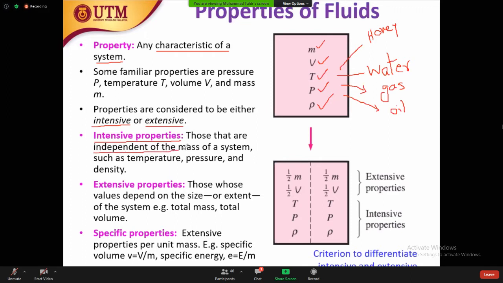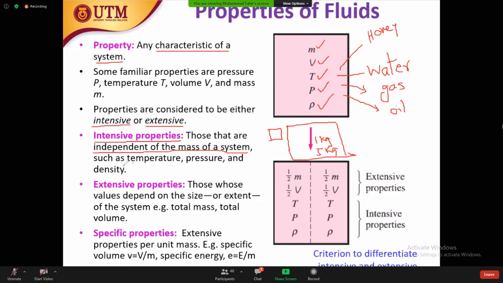Mass of the system means if your system is very small, or your system has a very big size, or maybe the mass is 1 kg, or maybe the mass is 5 kg, it has no relation. The property that is independent of the mass of a system is called an intensive property.